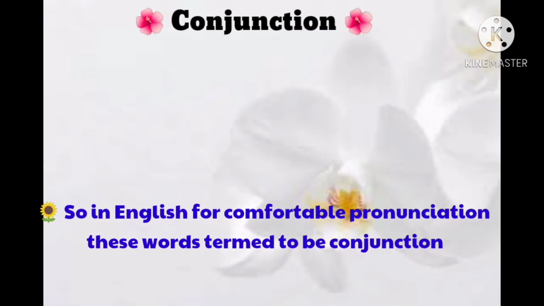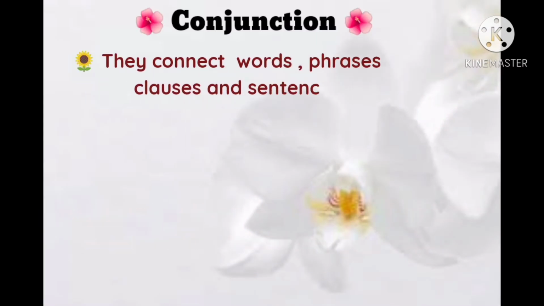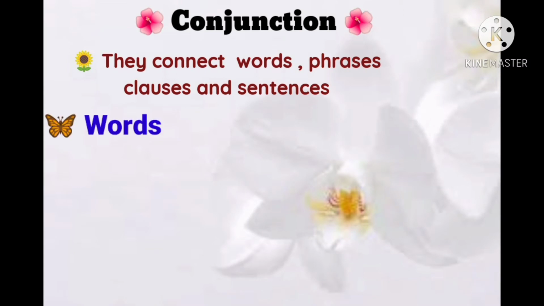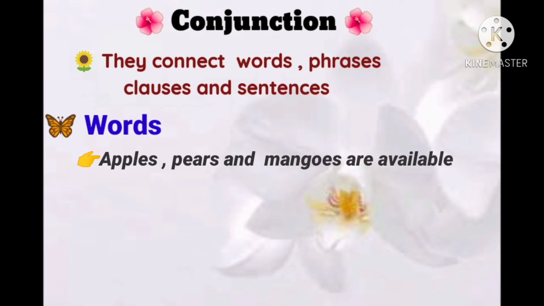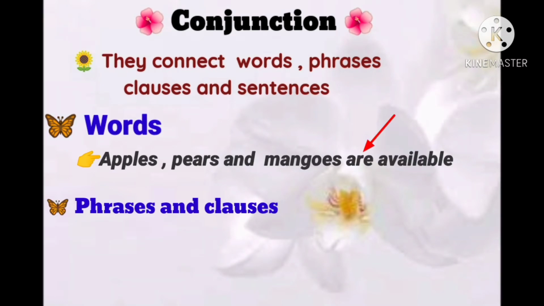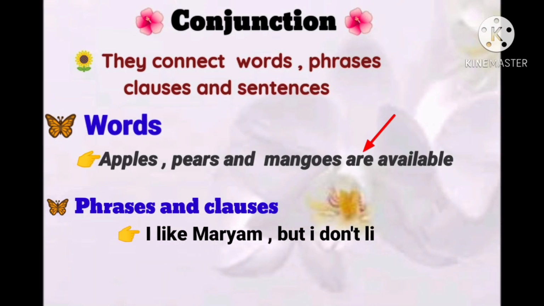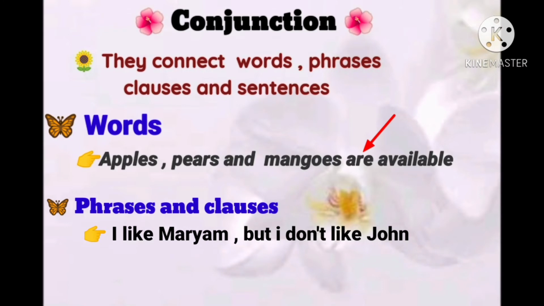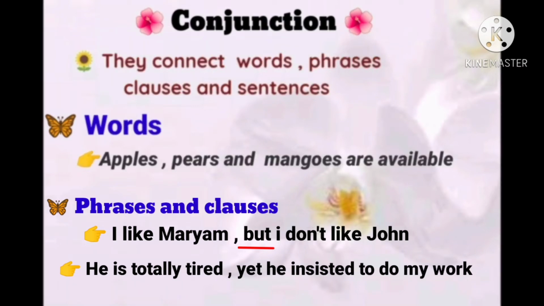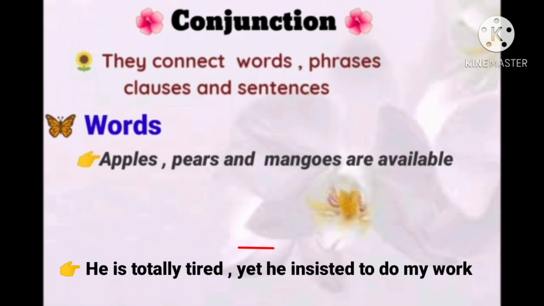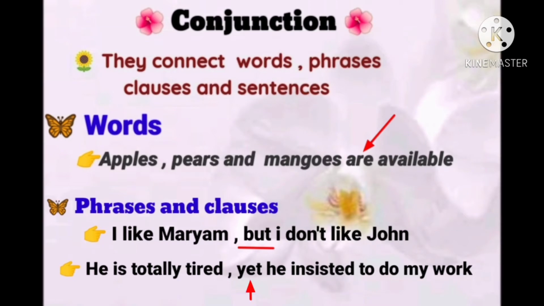Now, how do they work? They connect words, phrases, clauses, and sentences. How do they connect words? Example: apples, pears, and mangoes are available. And is the conjunction here. How do they connect phrases, clauses and sentences? I like Mariam, but I don't like John. Here, but is the conjunction connecting them. He is totally tired, yet he insisted to do my work. Here, yet is the conjunction.